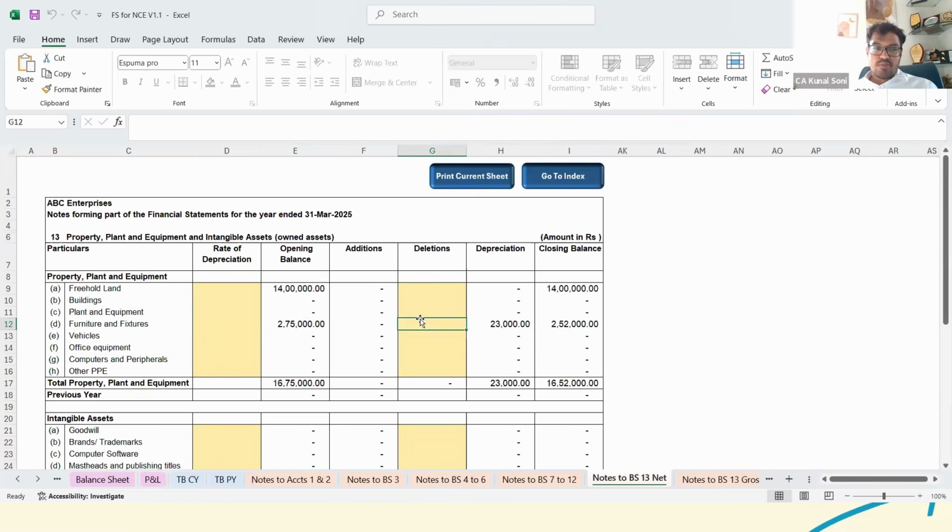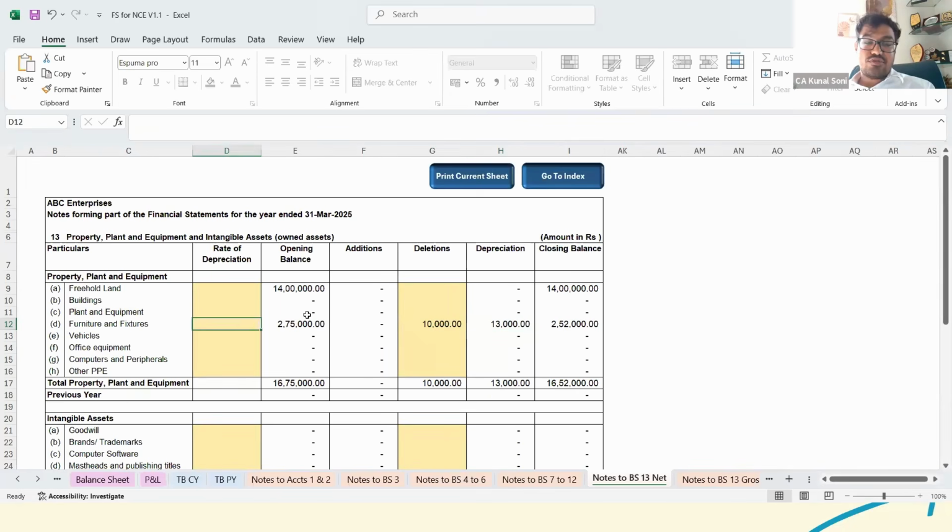Now let's say there has been some sort of deletion out of this. So let's say they have sold a part of the furniture, let's say amounting to rupees just say 13,000 or 10,000. So accordingly it would update the depreciation by itself. That 10,000 was the value of the asset that has been sold. Similarly, if there has been some addition, even that could be provided here. So the closing balance and all those things would always match.